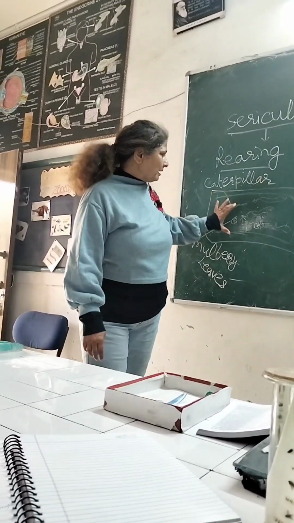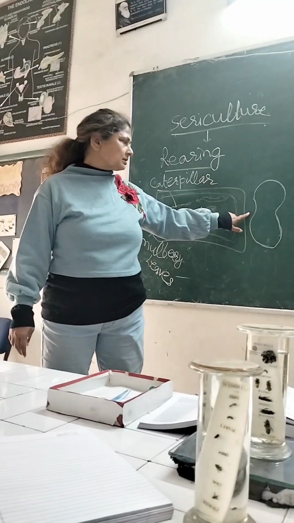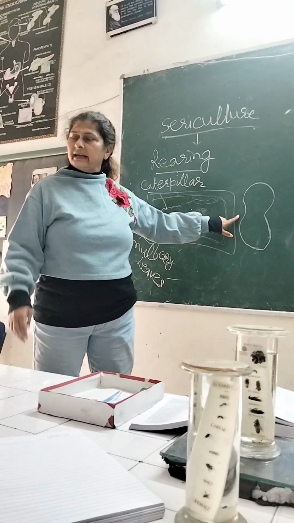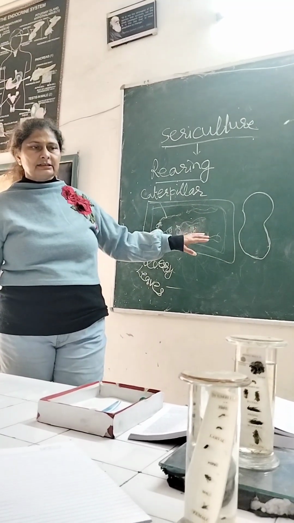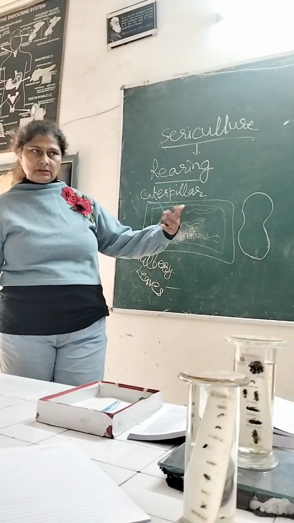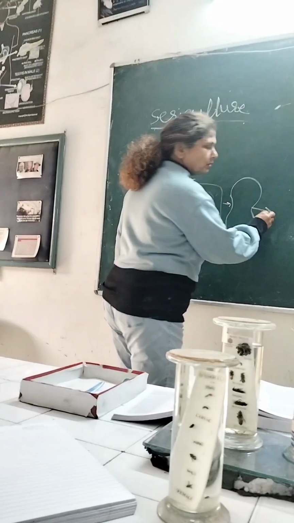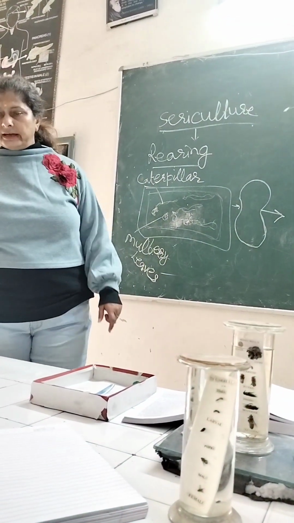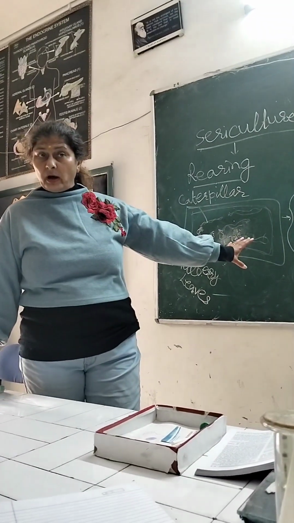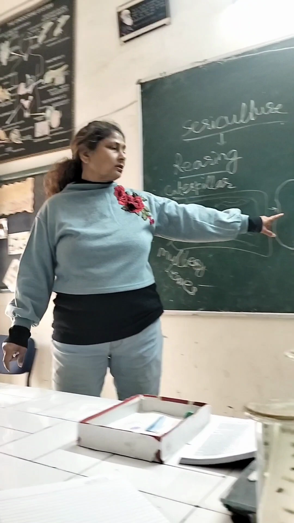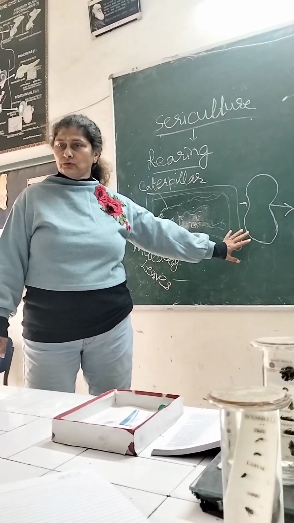Industries. One part, the cottage industry, is this rearing. Then again they give it to the sericulture office, and the sericulture officers or some other subordinates give them to the industrial part. Why is this stage very important? The silk quality totally depends upon this cocoon stage.